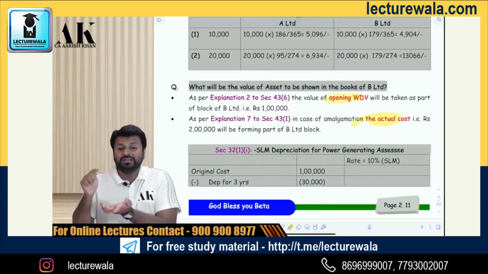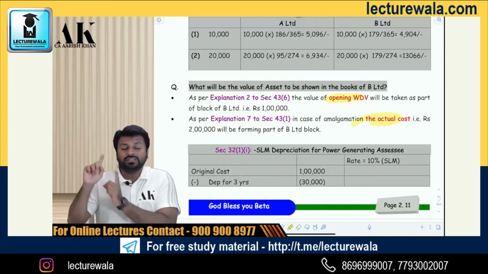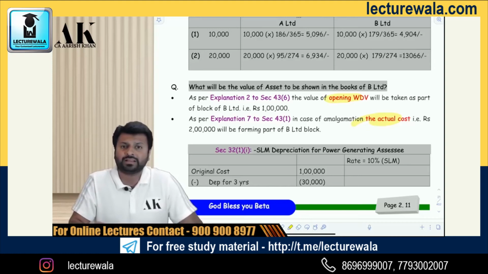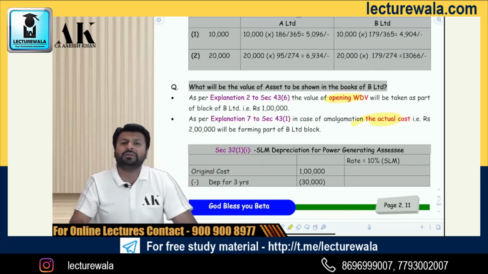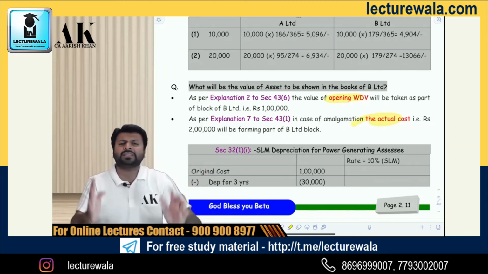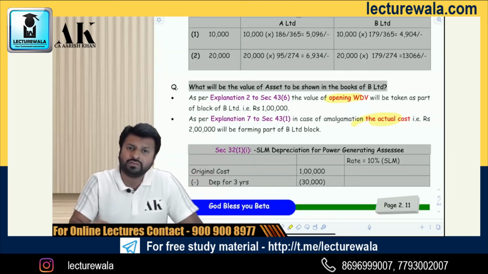The actual cost in the hands of the amalgamated company will be the opening WDV. Be very careful, there is no loophole in the law. The opening WDV in the hands of the amalgamating company will become the actual cost in the hands of the amalgamated company. This is an additional benefit given by the government of India in case of amalgamation, because the government treats amalgamation as a very special case, and there are a lot of benefits given to amalgamation, which we will see in the chapter of taxation of amalgamation later on in capital gains. This is one amongst them.